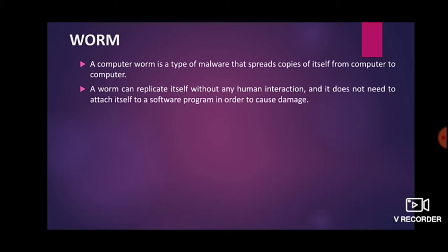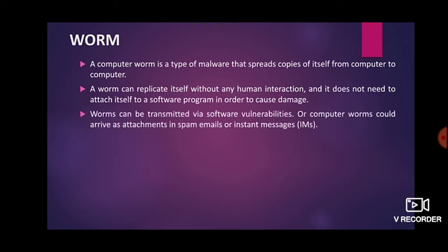Like in a Trojan horse, it spreads when we are copying the file from one computer to another, whereas a worm is self-replicating and it spreads on its own. It does not need any human interaction for spreading, and it does not need to attach itself to a software program in order to cause damage. Like a Trojan horse, how did it come? It came with some files. But a worm does not need human interaction as well as any software program file.